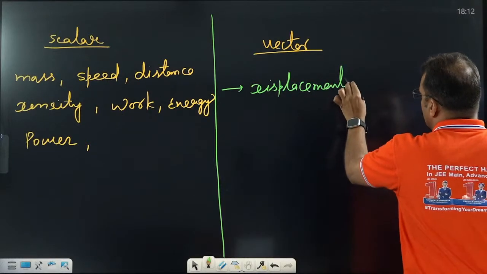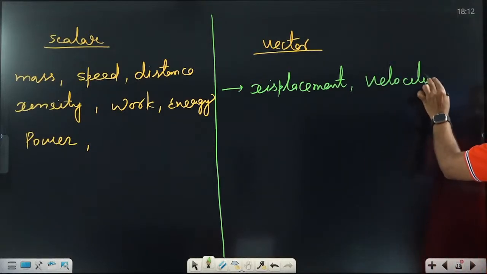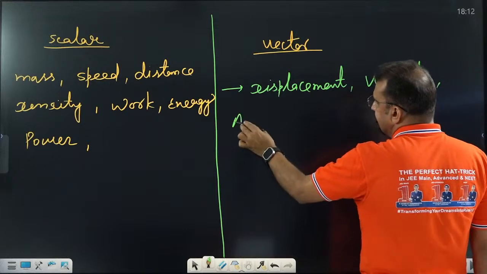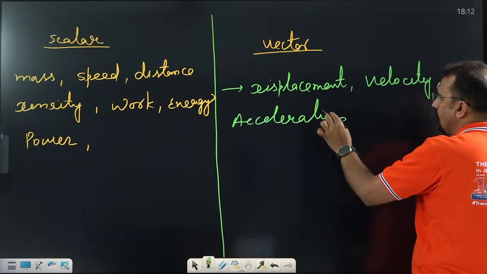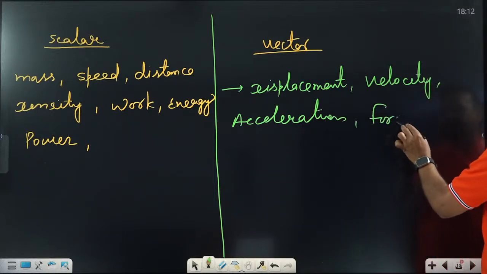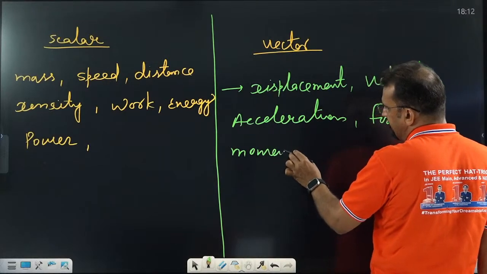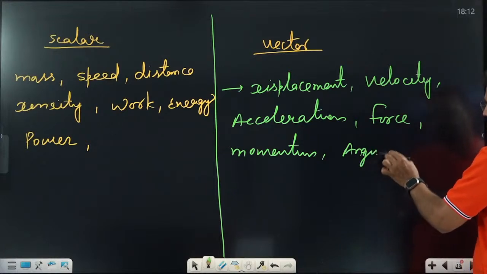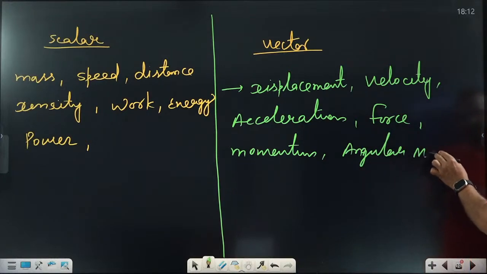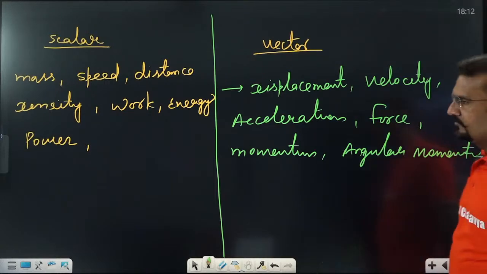After that, from displacement we will form velocity. From velocity we will form acceleration. From acceleration we will define force. From force we will define momentum. From momentum we will define angular momentum. These are all called vector quantities.